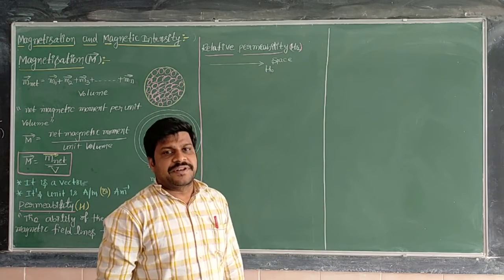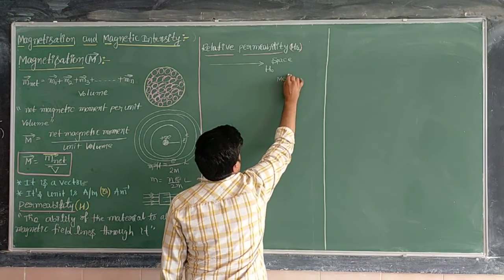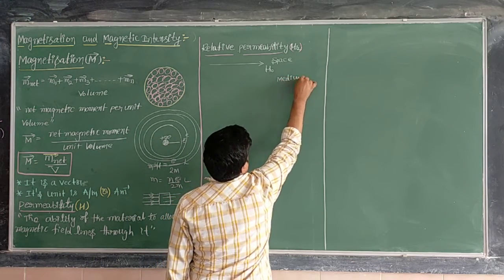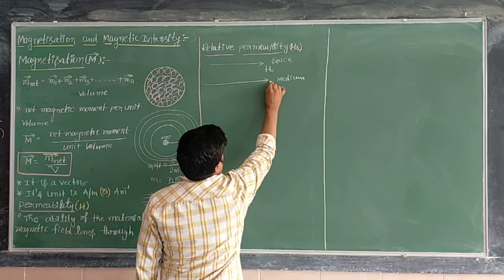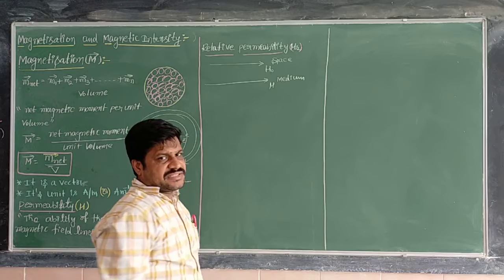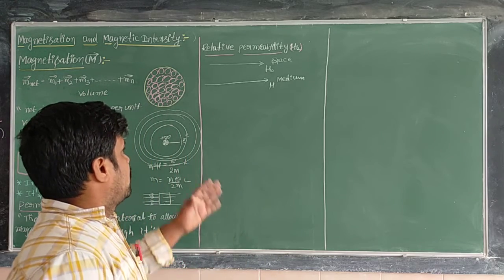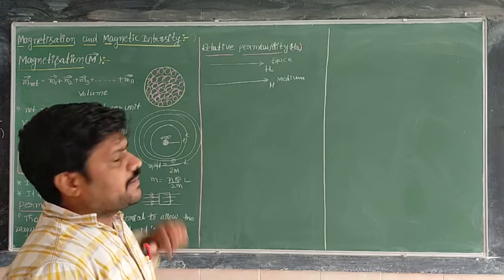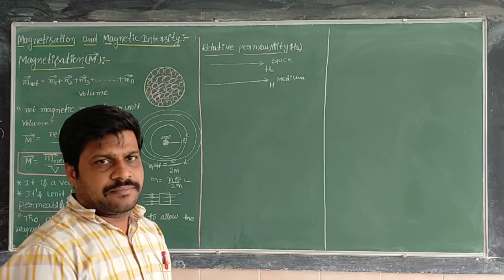Suppose one medium or material is there. In the medium or material, the ability to allow magnetic field lines, that is, the permeability, is nothing but mu.